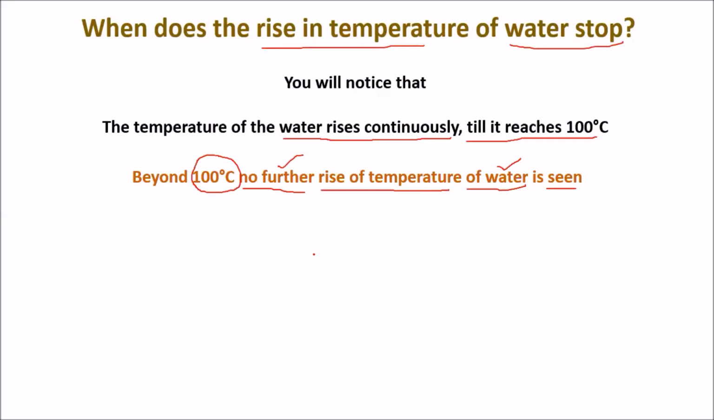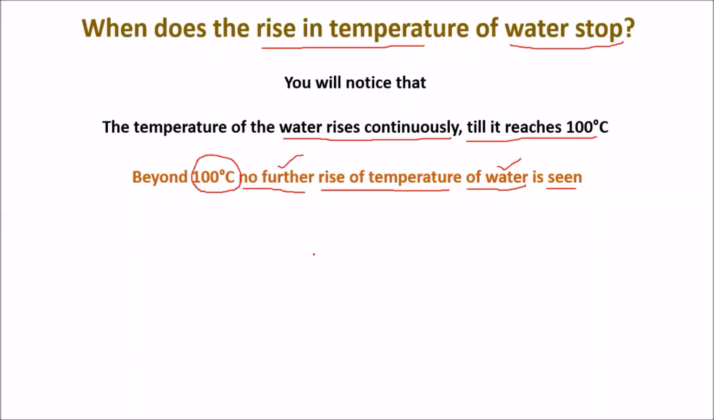Instead of water, if you take tar, it will reach up to 300 degrees Celsius. That's it. There will be no further change happening. Means there will be no further rise of temperature. At 300 degrees Celsius, tar will stop its temperature. If you apply further heat also, it will stop at 300 degrees Celsius.